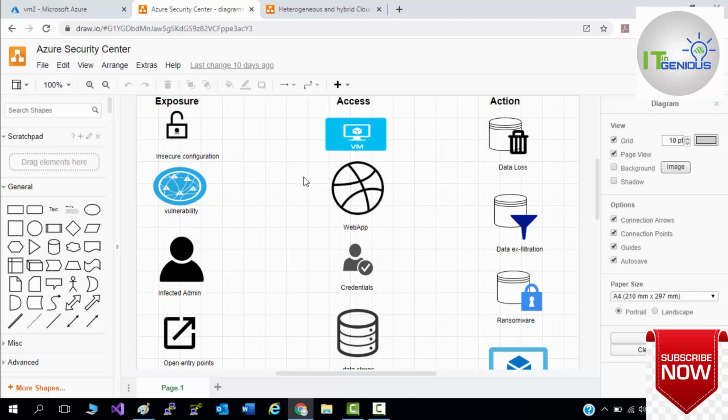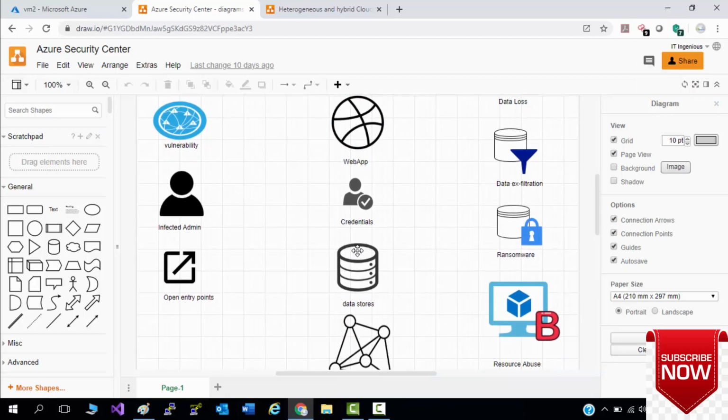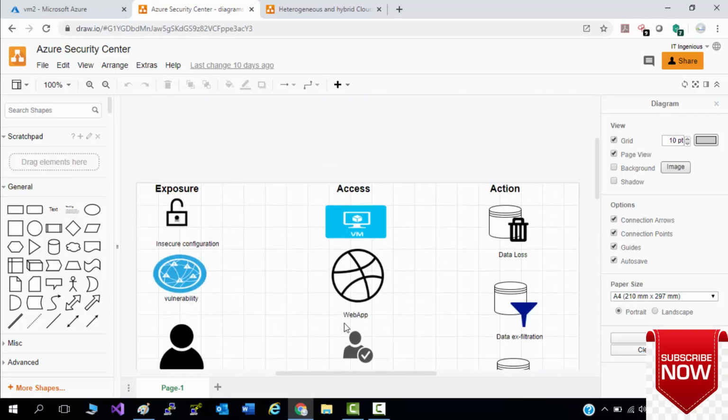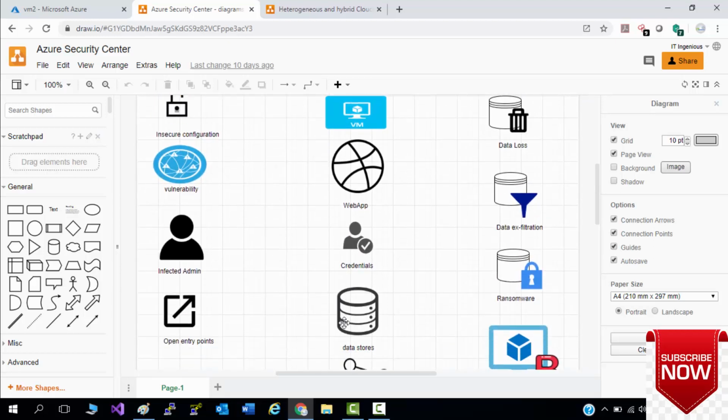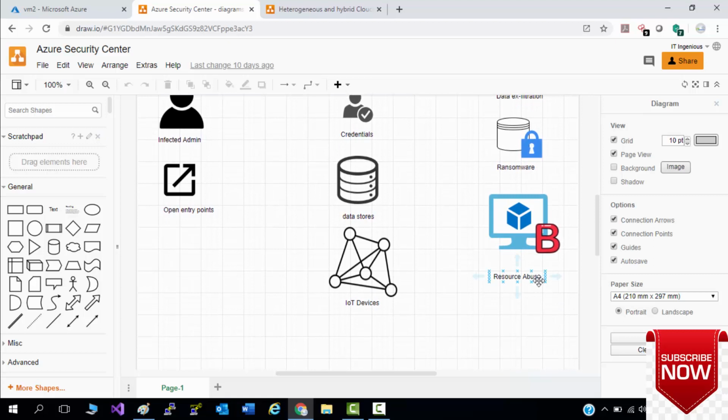So what kind of resources can they access or affect? They can access your VM, web app, the credentials stored in your cloud, data stores, and IoT devices. After gaining access, you can lose your data through data exfiltration, ransomware, and resource abuse.